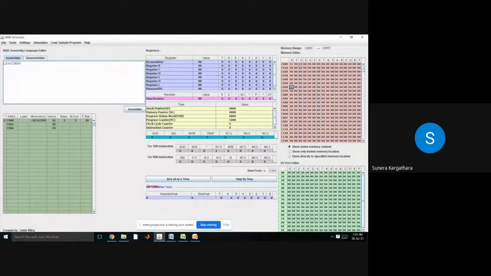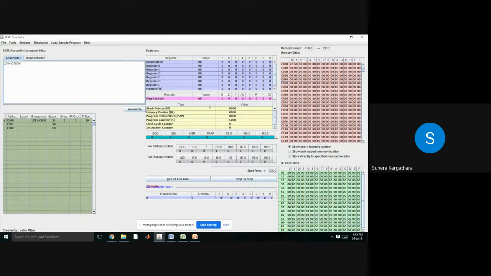So it will occupy 2 memory locations, C001 and C002. Can you observe here? What is stored at C000? The hex code of LXI H, and in the next 2 memory locations, C001 and C002, the 8-bit parts are stored. So the total 16-bit number is stored in memory.